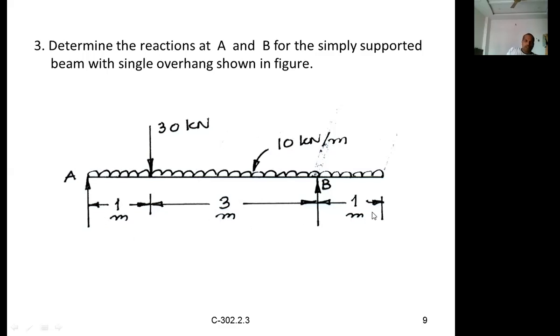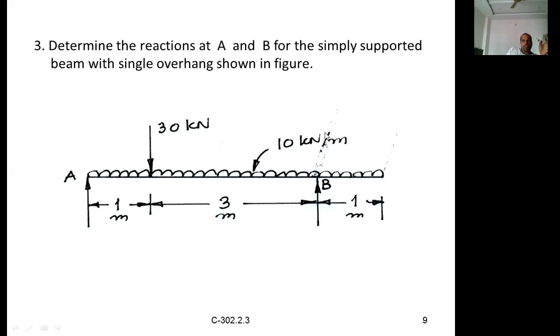The span means the length over which the UDL is acting. In this case, the UDL is acting throughout the entire span, which is 3 plus 1, 4, 4 plus 1, 5 meters. So the equivalent point load is the intensity of load, 10, into the span over which the load is acting, 5 meters. 10 into 5 is 50 kilonewtons. Don't write 50 kilonewton per meter.